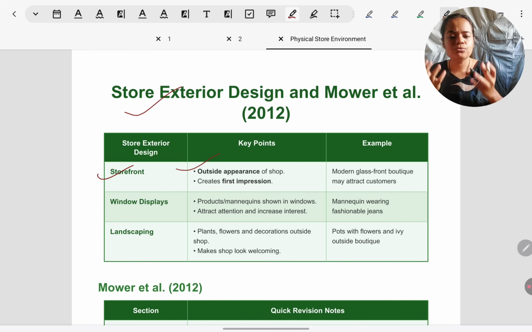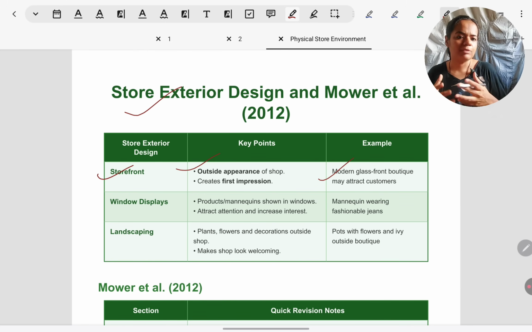What do you feel like? What do you experience when you're there outside? You get to see the appearance of the store. Is it shabby? Is it neat? And it creates a first impression on you. For example, if it is neat, you feel like entering the store. You feel this is going to be a good store. But if it is shabby, ill maintained, you might feel repulsed and you might think twice before entering the store.